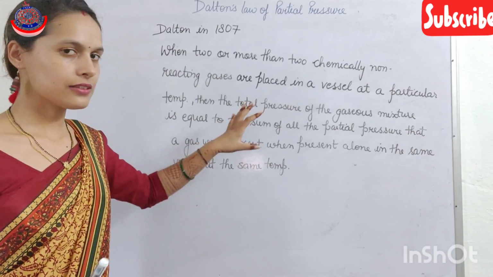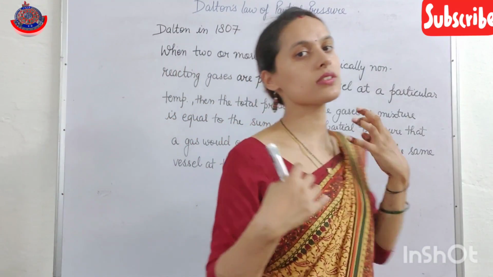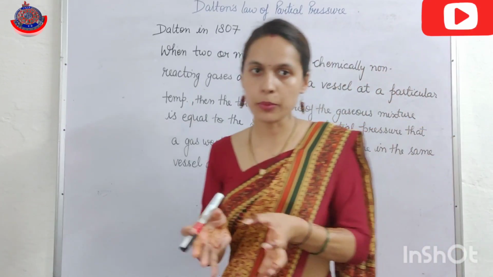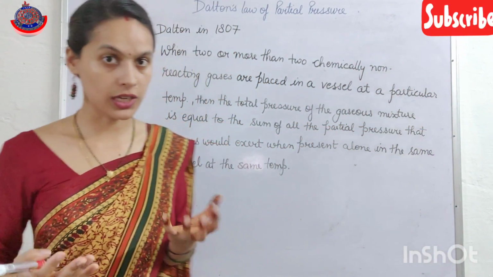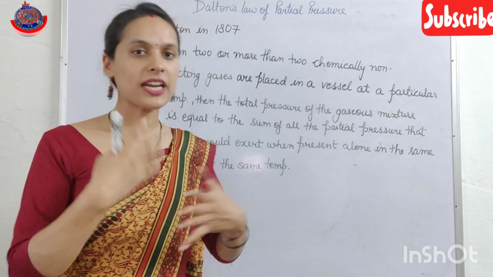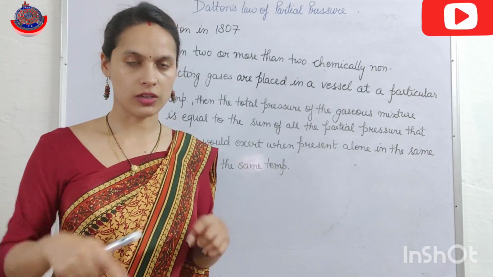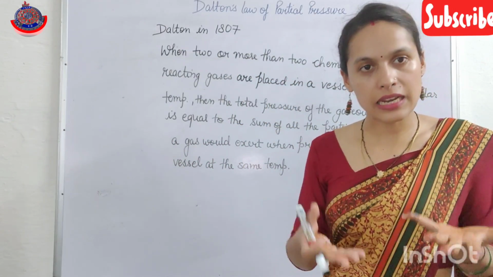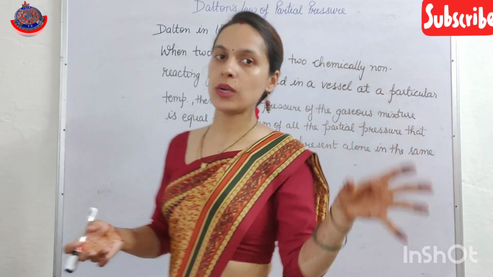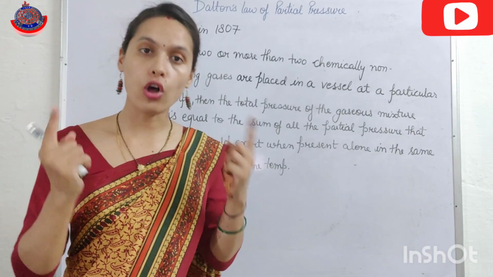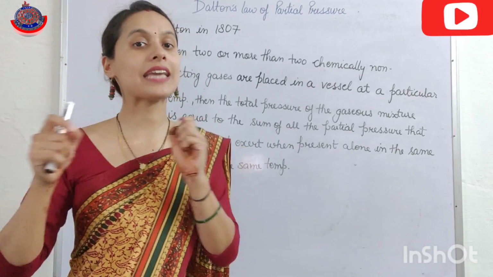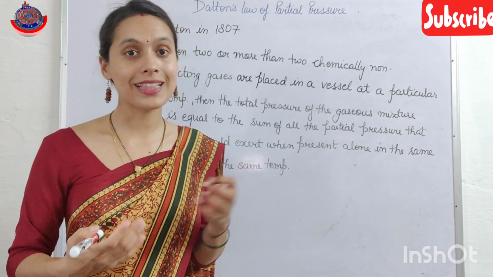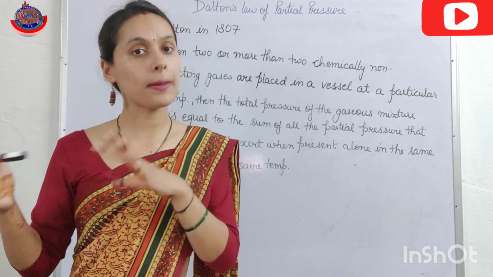According to Dalton's law, when we put two or more chemically non-reactive gases in a particular vessel at a particular temperature, then the total pressure exerted by the gaseous mixture is equal to the sum of all the partial pressures that a gas would exert when it is present alone in the same vessel at the same temperature.